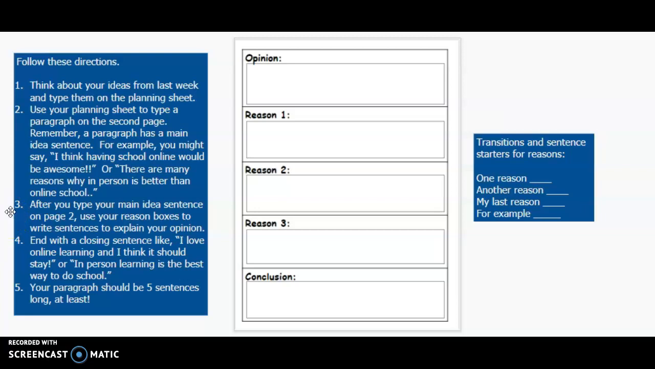Or, in-person learning is the best way to do school. 5, your paragraph should be at least 5 sentences long. So 1, 2, 3, 4, 5. It may be more than 5, but it must be 5. Over here it says transitions and sentence starters for reason. One reason, another reason, my last reason, and for example.